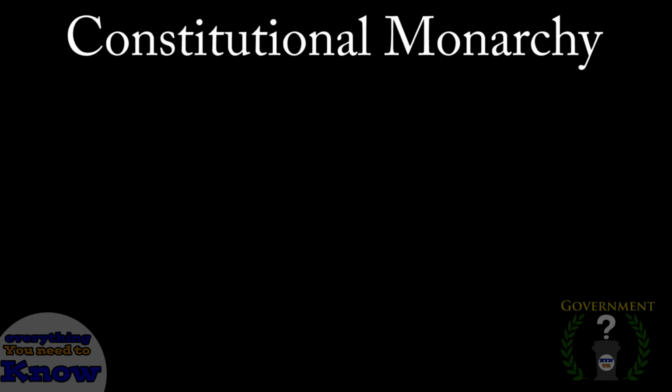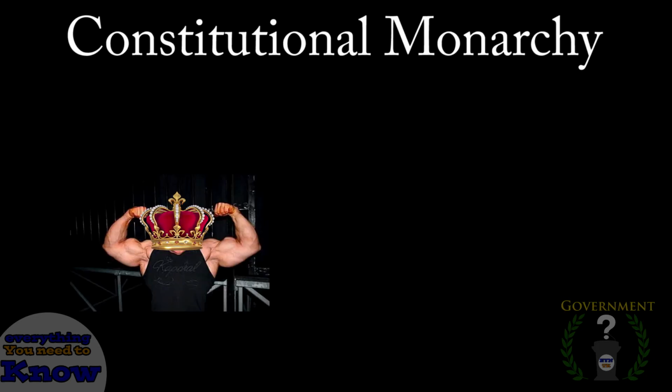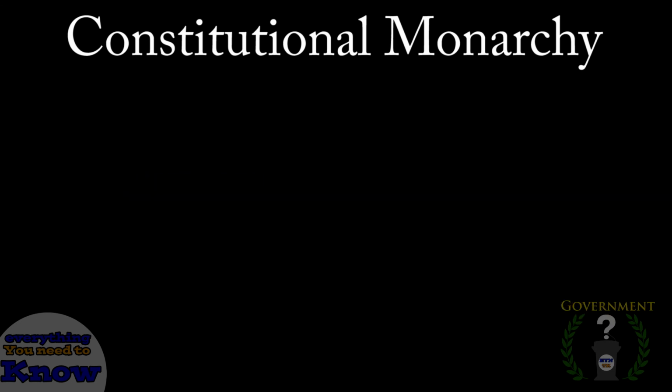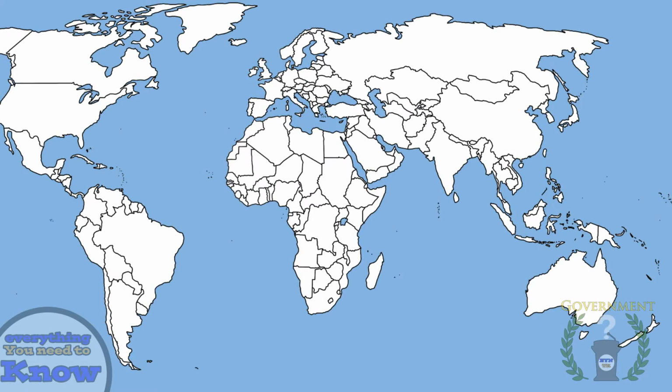All in all, constitutional monarchies are a way of having a monarch with power, but also giving some legitimacy to the government. I think that's all there is to say for that. Now we are looking at the most ancient and simple form of government, the absolute monarchy.